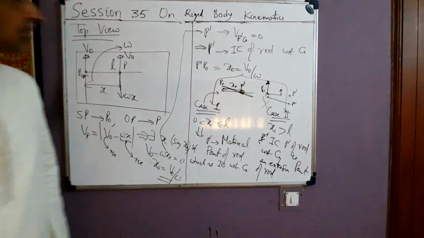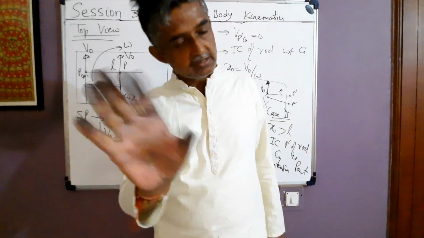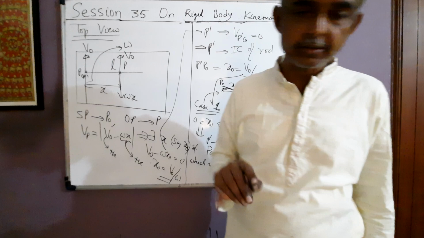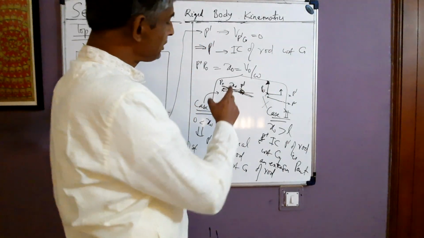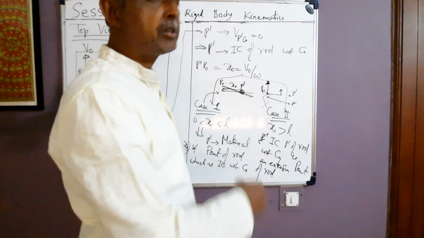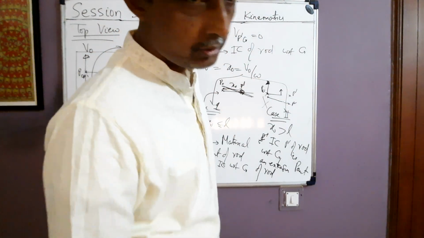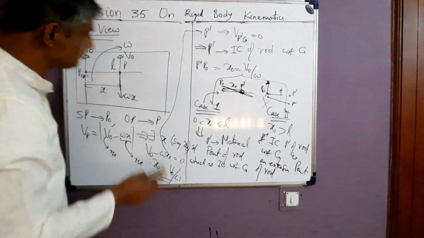So this proves two things. First of all, the body turns about its instantaneous center. What is permanent center, what is instantaneous center, I have fully explained. And one more thing, the IC of a body need not lie on that body. It can be at an imaginary location, or it may be a material point of the rod. That is a real location. Alright, fine. Now I rub this one. Okay, fine.